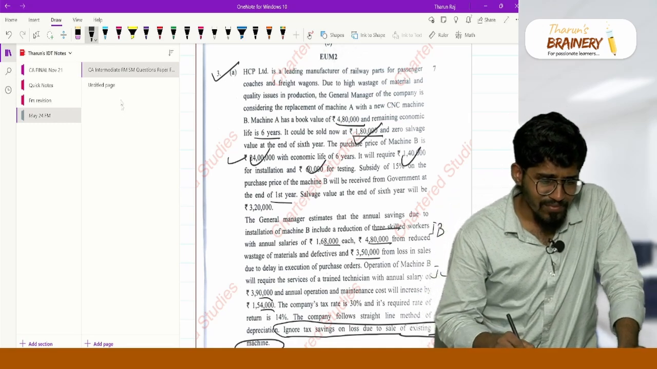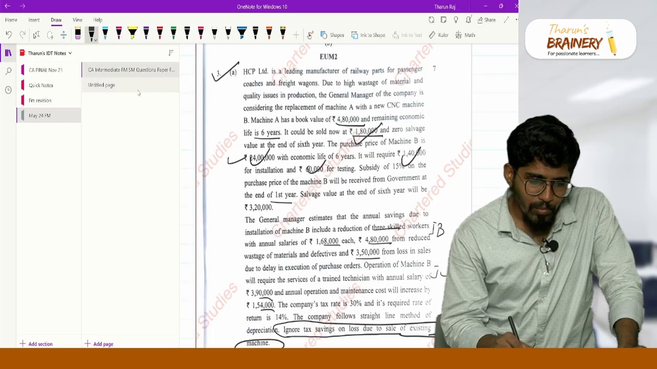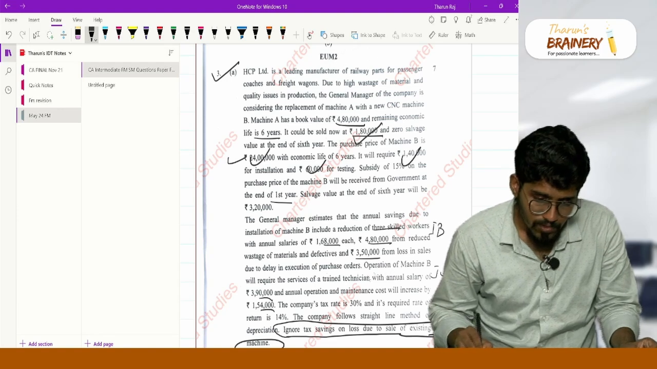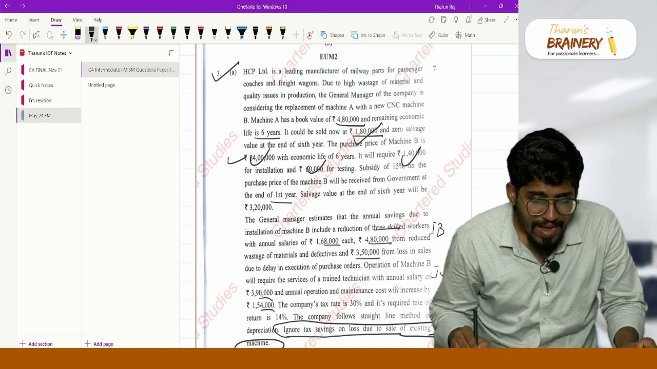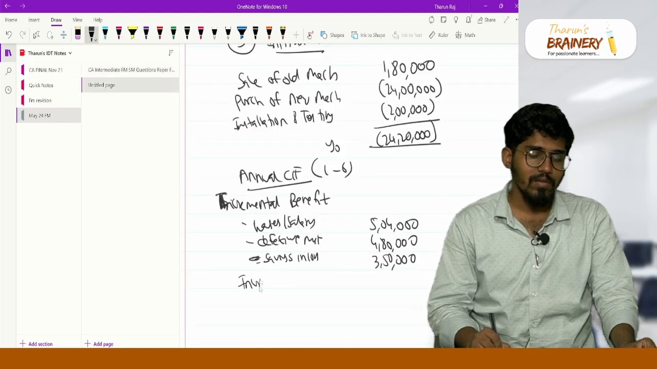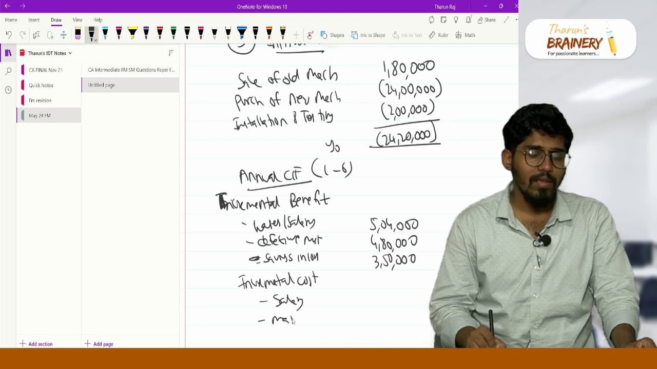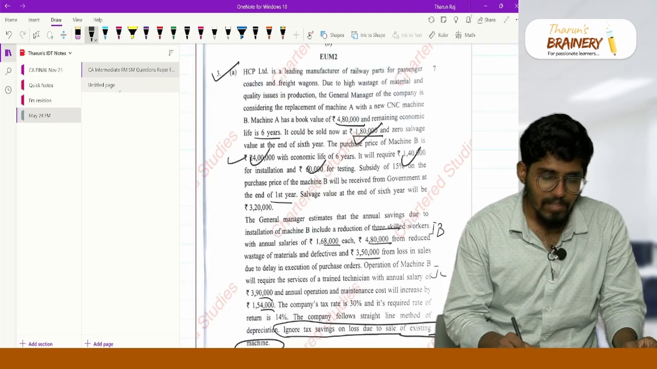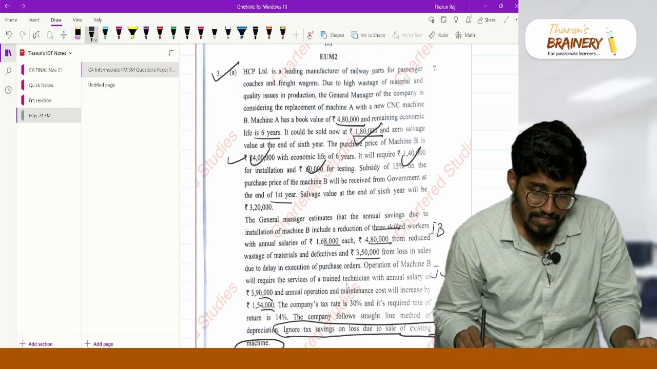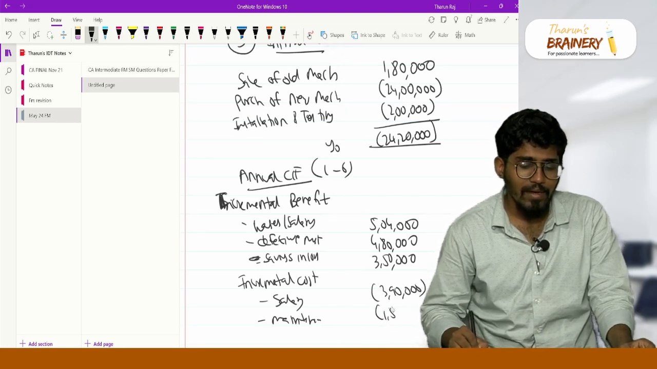So 1,68,000 into 3, 5,04,000, and one more benefit of 3,50,000. There will also be some costs: operation of the machinery, annual extra salary of 3,90,000 for one trained technician, and maintenance cost of 1,54,000. So the incremental cost on salary and maintenance is 3,90,000 and 1,54,000.